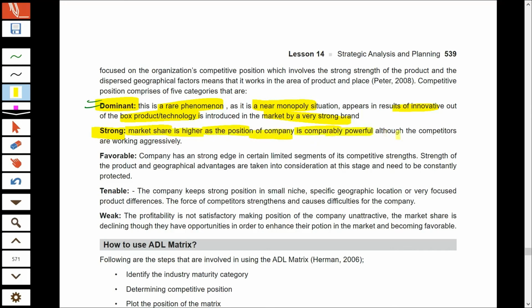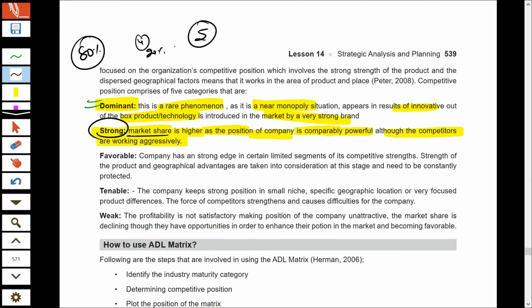Then we have strong position, and in strong, the market share is higher as the position of the company is comparably powerful as compared to the other competitors in the industry. So strong shows that your market share is higher as compared to your competitors. Supposedly the industry has 5 competitors, and out of those 5, if your market share is 80% and the other 4 competitors share 20%, that shows your strong position. There are competitors, you are not in monopoly, but your position is much stronger than your competitors, and so you can aggressively threaten your competitors.